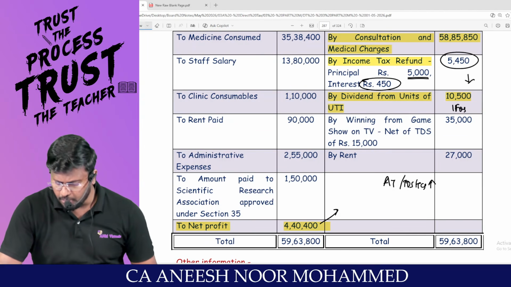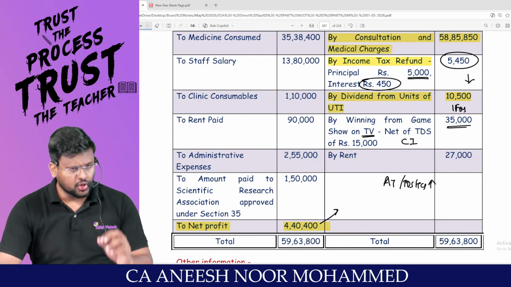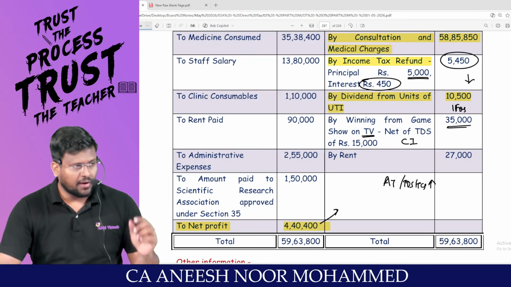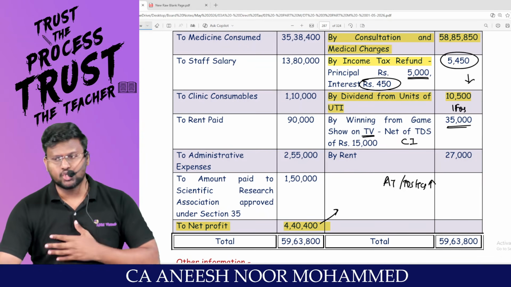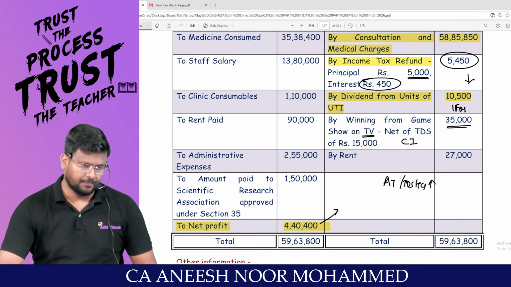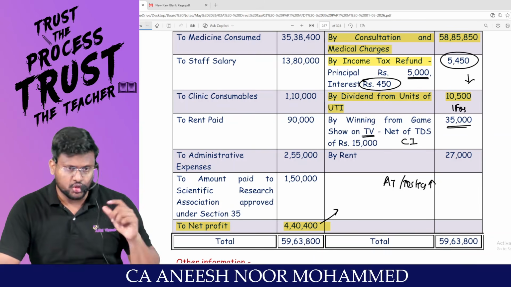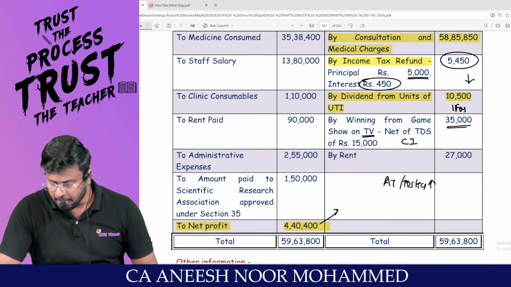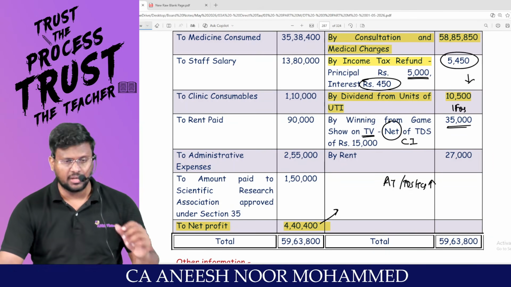Winning from game on TV. It's a casual income, my dear lovable students. Because of crediting 35,000, our PGBP income would have been increased, so it should be reduced from the PGBP. And this 35,000 should be shown under IFOS. But the question is saying that this is net of TDS.